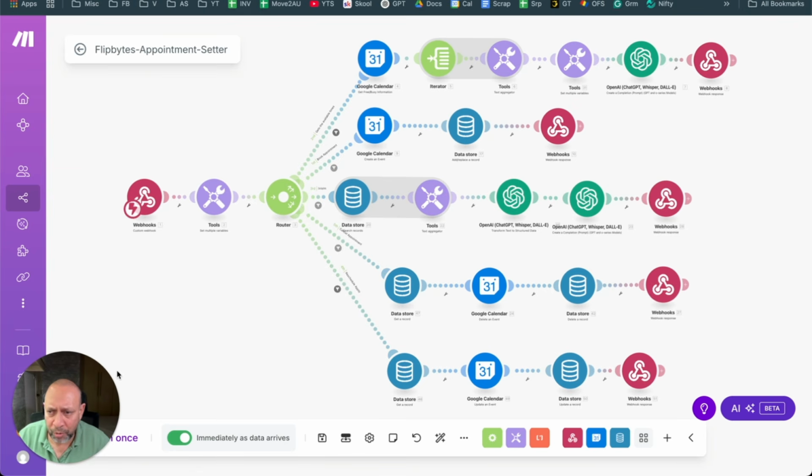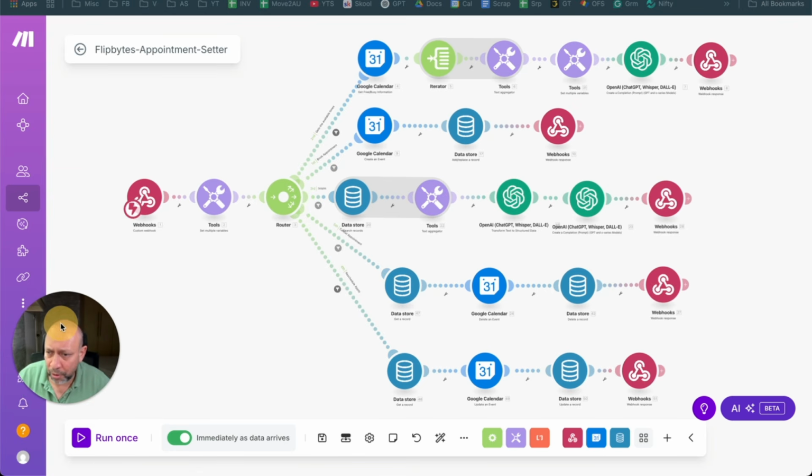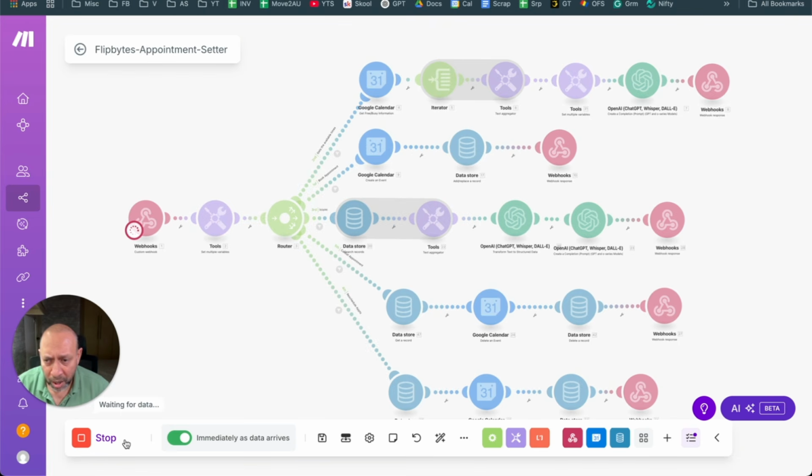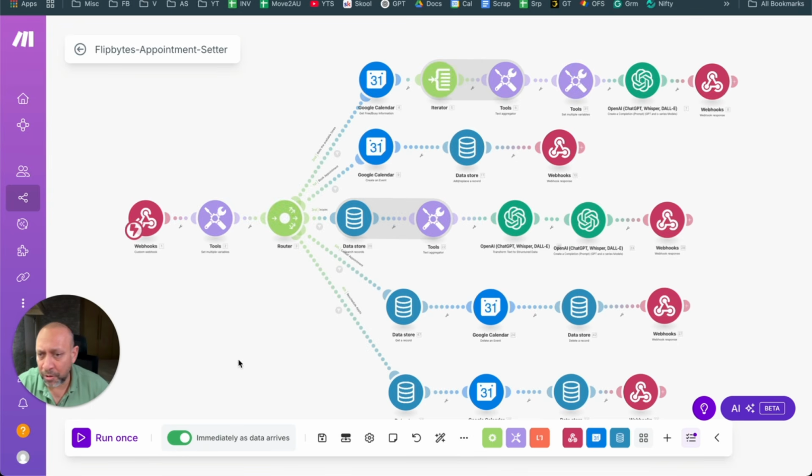So let me just show this to you how it works. I'm just going to push it on the top, and I'm going to run this. Just run it once and let's see how it works. Okay. Let's run it. So now it's running. Yeah. So in make.com, this is when you're running continuously. So this one, when I run it, this is running once, so that I can show you how the values flow. Just to give you a little bit of a background, let me just stop this right now.